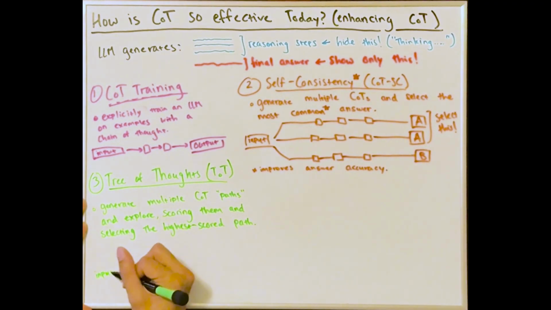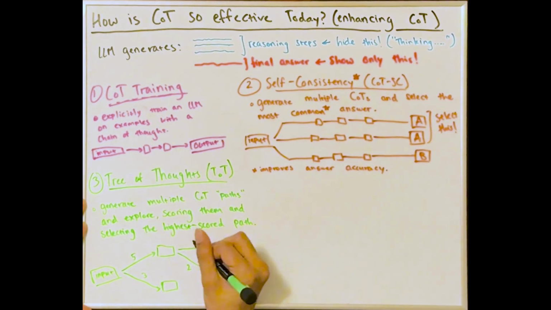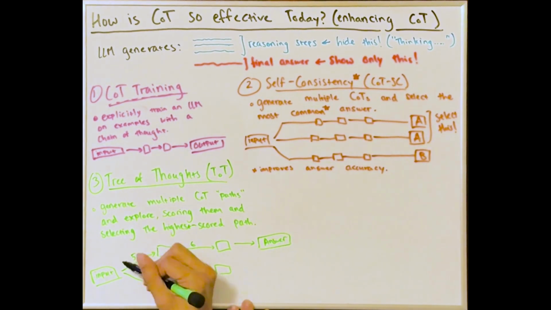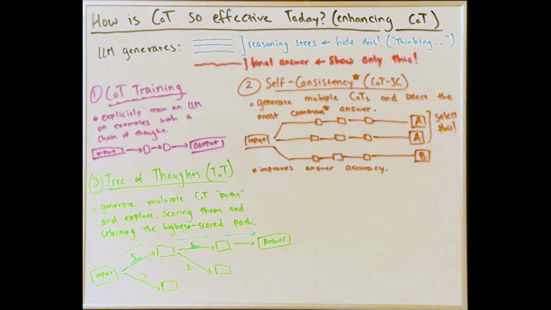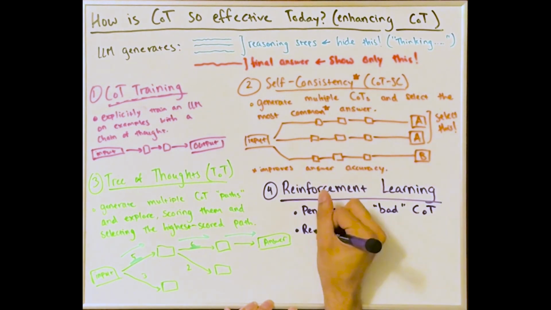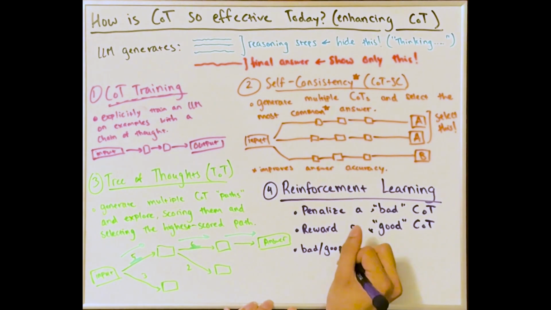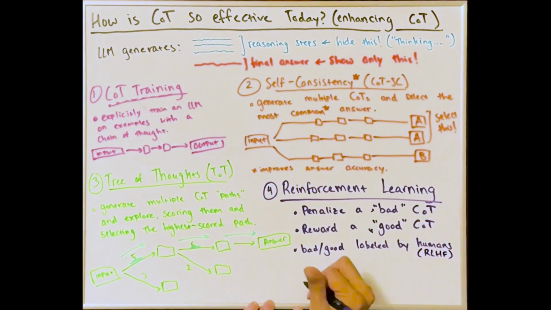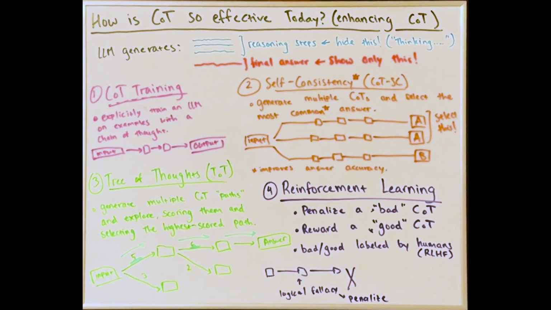The model generates different paths of chain of thought and scores the paths to select which one to continue down. Another prominent one is called reinforcement learning. In essence, the model is penalized for a bad chain of thought and rewarded for a good chain of thought. Companies typically use reinforcement learning with human feedback, or RLHF, to determine what is good versus what is bad.